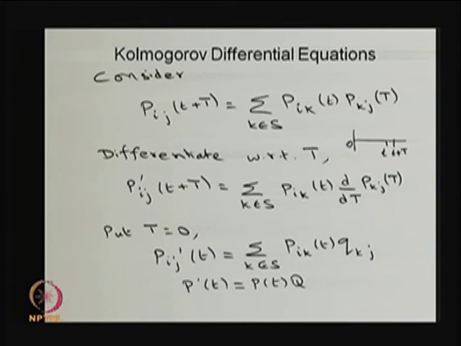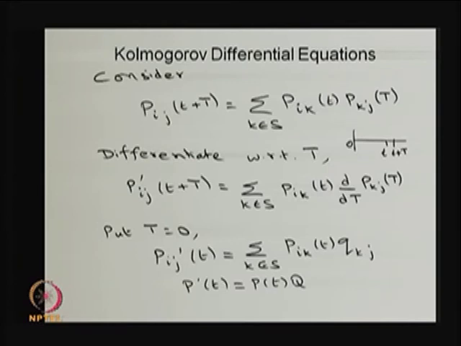Then substituting t equal to 0, the left hand side is going to be Pij dash of t, that is the same as the summation over k, where this is nothing but the way we have defined the infinitesimal generator matrix entries. So, this is nothing but the Qkj, that is the rate at which the system is moving from state k to j.